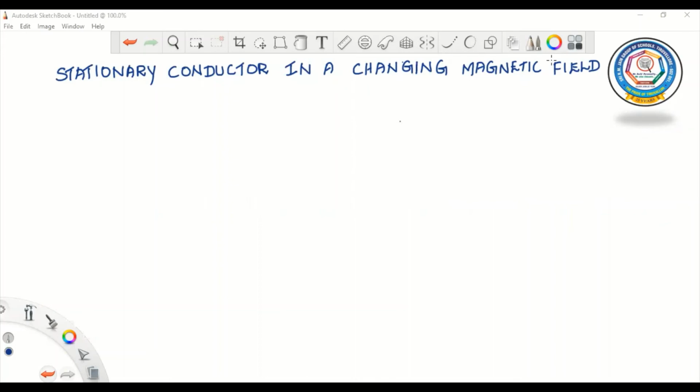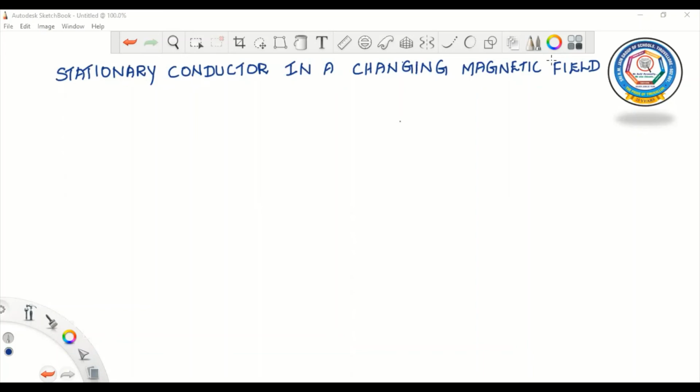Actually, we know that charges in motion, that is current, can exert force or torque on a stationary magnet. Conversely, a bar magnet in motion can exert a force on the stationary charge. This is the fundamental significance of the Faraday discovery, right? Now, in the case of a stationary conductor, what is the force on its charges?